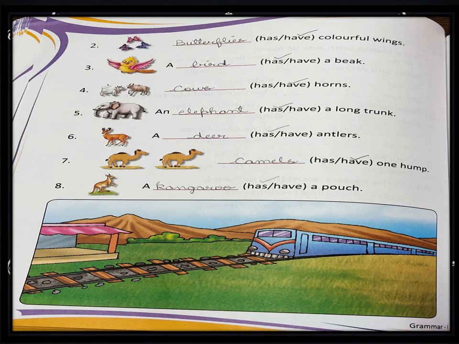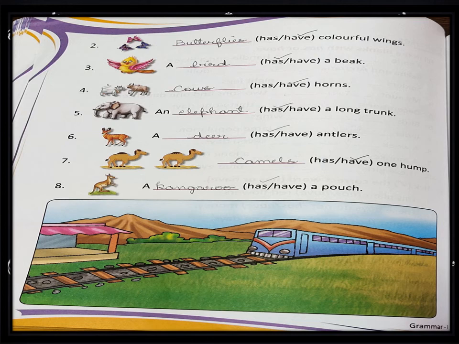Fourth is: dash has or have horns. In the picture you can see two cows. So we are talking about a plural word. We will use have. The answer is: cows have horns. Fifth one is: an dash has or have a long trunk.